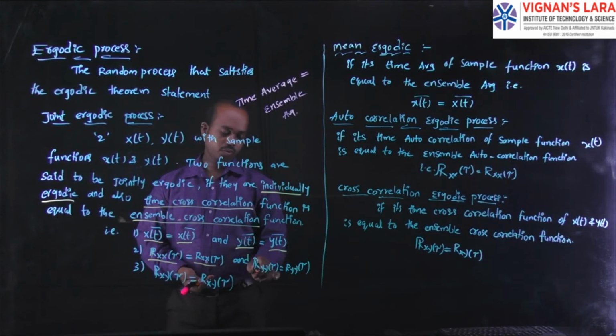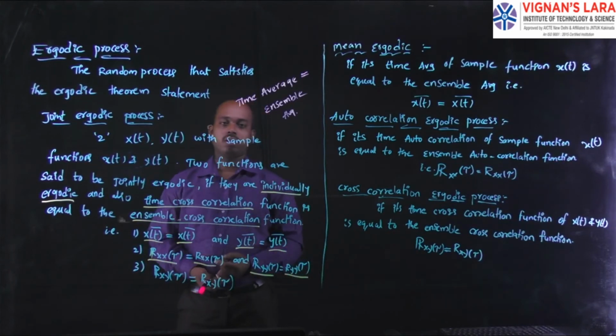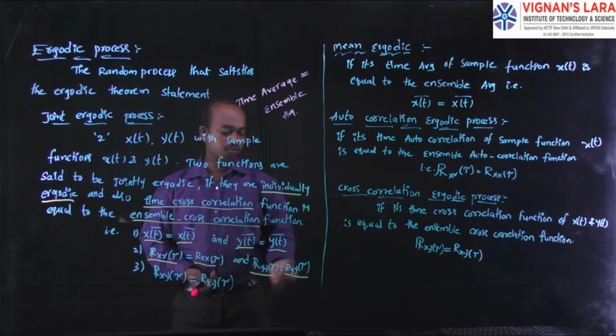And the time autocorrelation function of a random process y of t is equivalent to its normal autocorrelation function of the random process y of t.